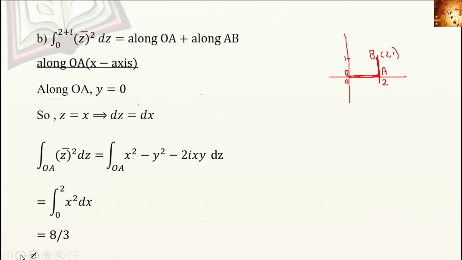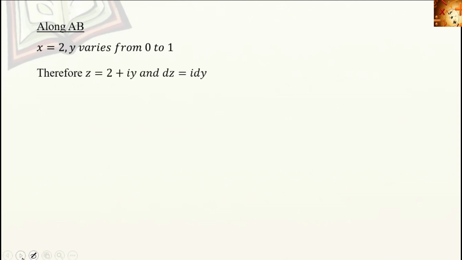Similarly, we want to find along AB. Along AB we have a vertical line, that is x equal to 2 and y varies from 0 to 1. So z equal to x plus iy implies z equal to 2 plus iy, and dz is equal to i dy. Next we are going to find the integral.